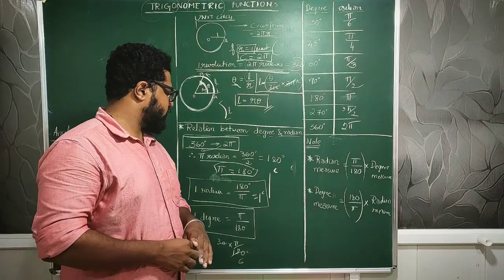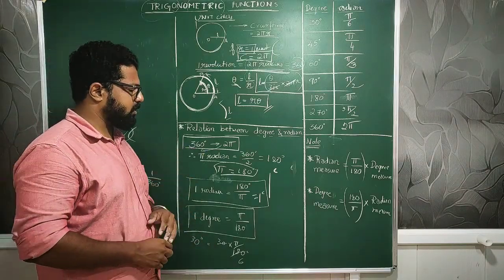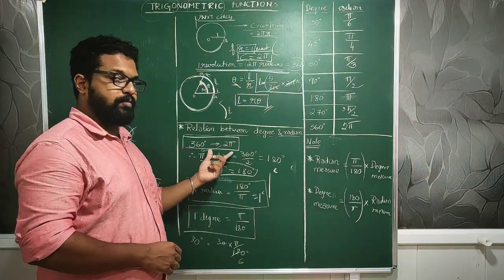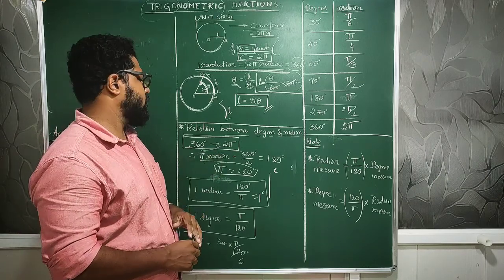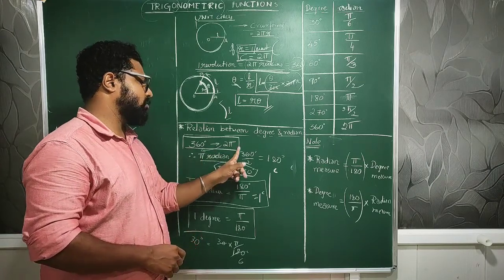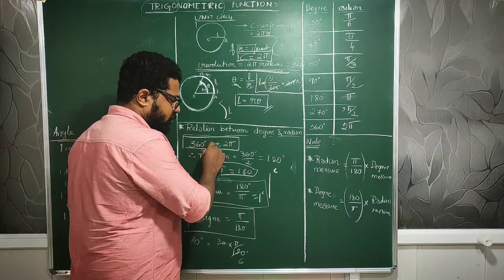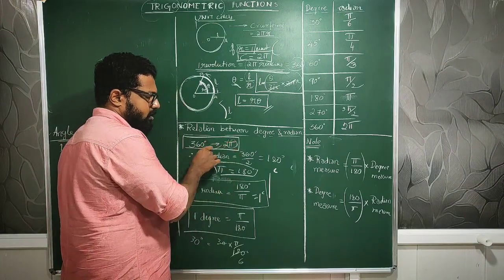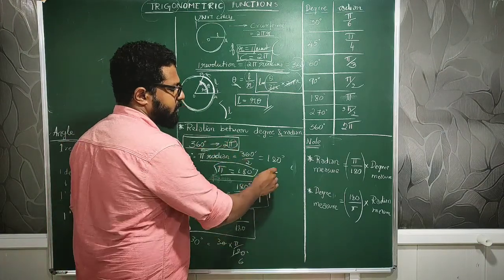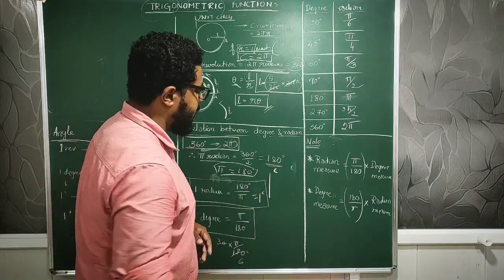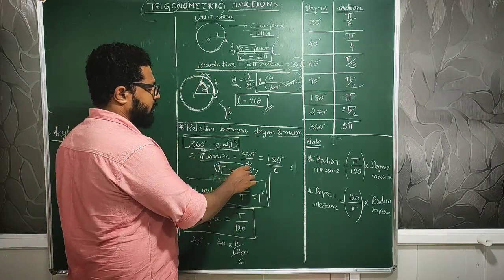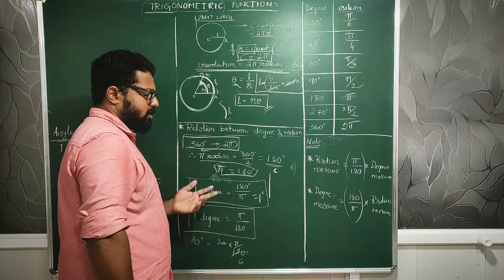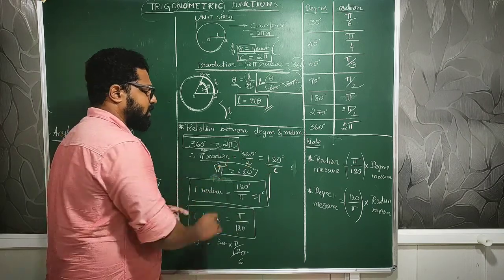So I was talking about the conversion of radians to degrees. 360 degrees is 2 pi radians, which I already told you. So pi radians is equal to 360 by 2, and 360 divided by 2 is 180 degrees. Then pi is equal to 180 degrees, which is what we have found out. That is, pi radians is equal to 180 degrees.